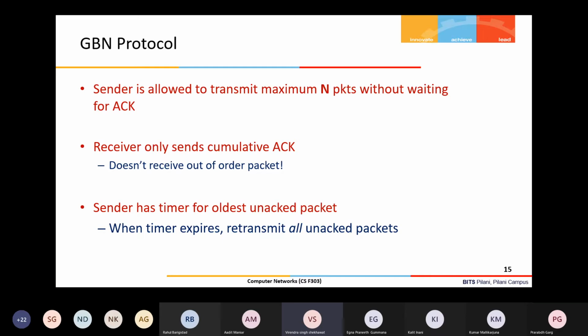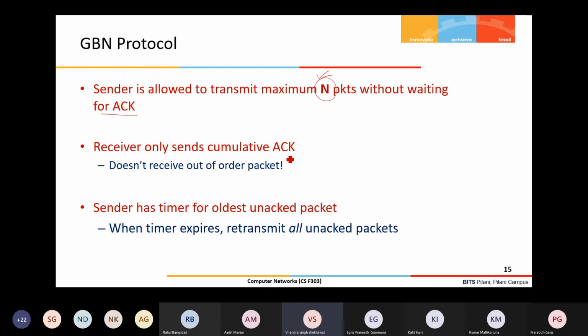First of all, the sender is allowed to transmit a maximum of n packets without waiting for the acknowledgement. This was our requirement, that we want to send more than one packet before the acknowledgement arrives.